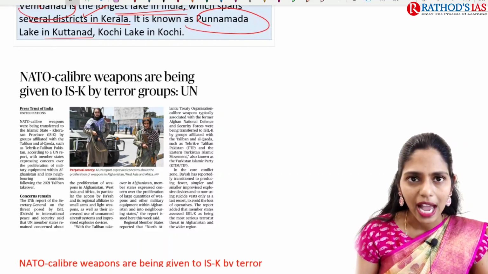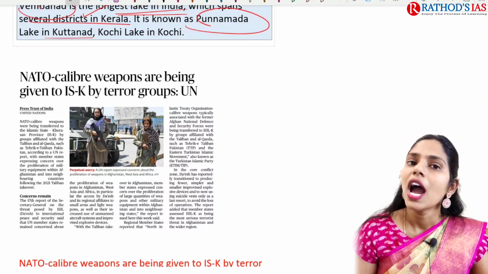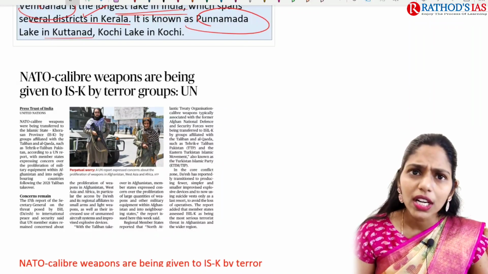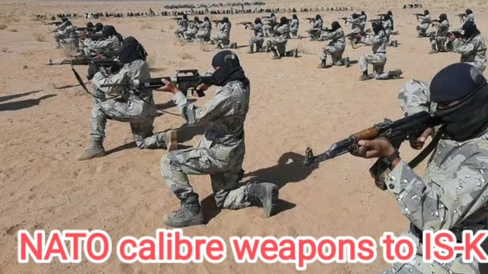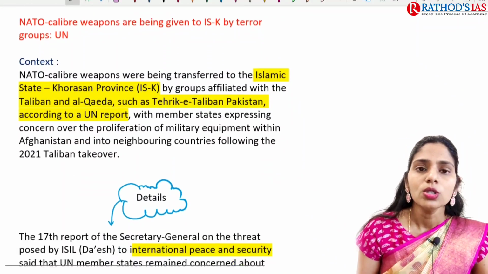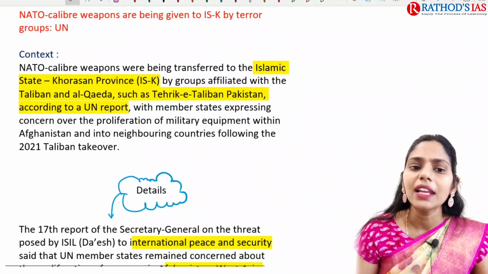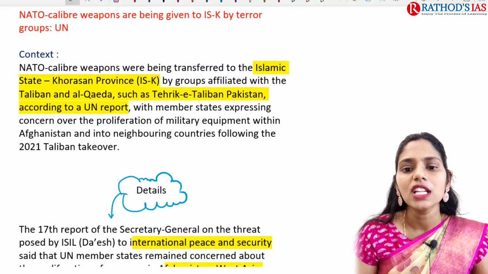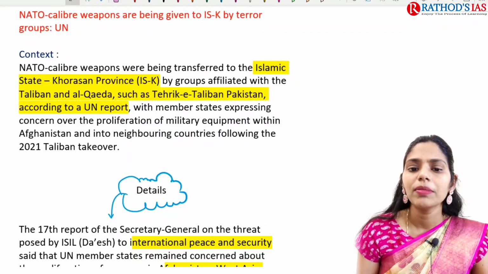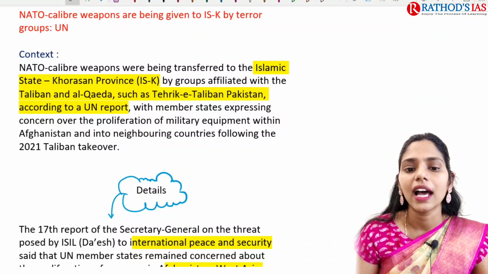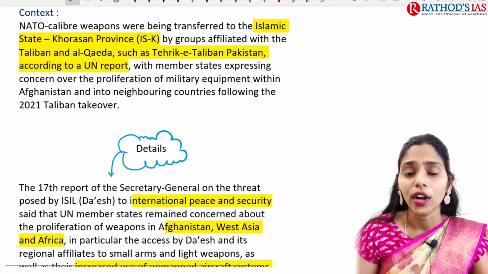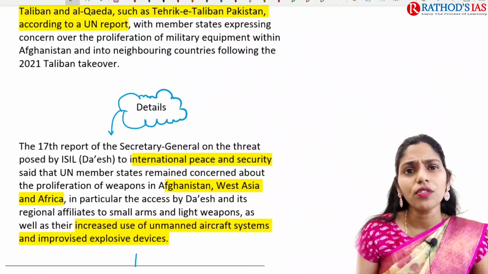It is about NATO caliber weapons being given to ISK by terror groups, says the United Nations. Recently the United Nations came up with a report regarding how ISK is getting arms. The context says that NATO caliber weapons were being transferred to Islamic State Khorasan Province. How are they getting them? From other groups like the Taliban, Al-Qaeda and even the TTP, that is Tehrik-e-Taliban Pakistan, according to the United Nations report. It is one of the causes of concern.